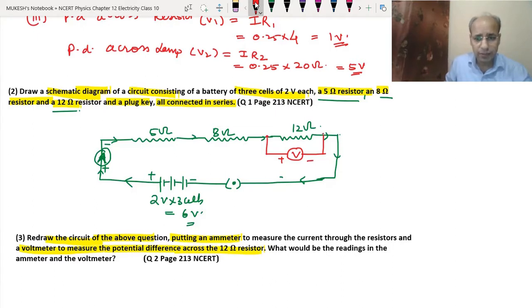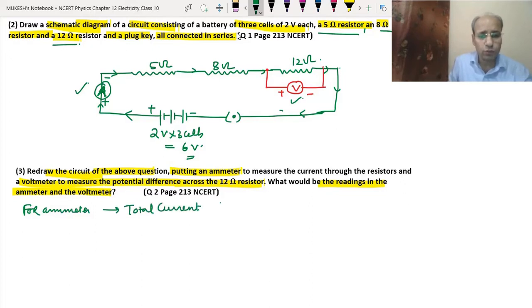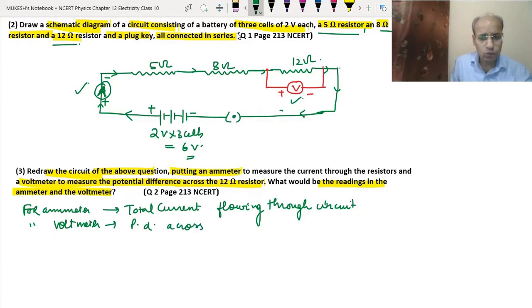The next part is, what would be the readings in the ammeter and voltmeter? It means we have to find the current and the potential difference across the 12 ohm resistor. So let's find it. For the ammeter we have to find the total current flowing through the circuit, and for the voltmeter we have to find the potential difference across the 12 ohm resistor.